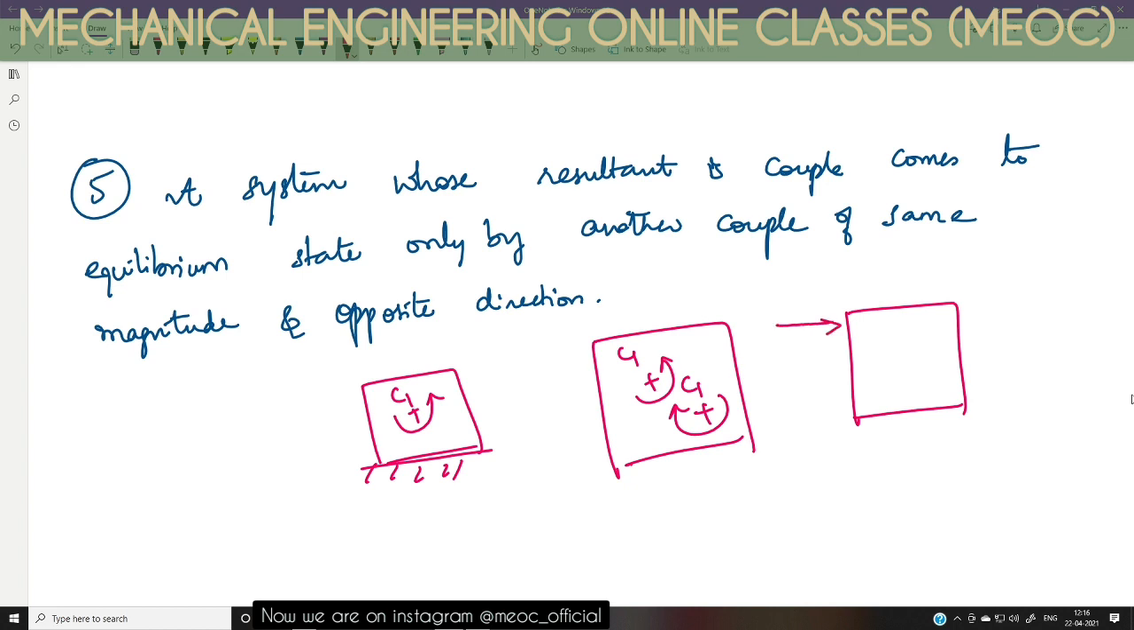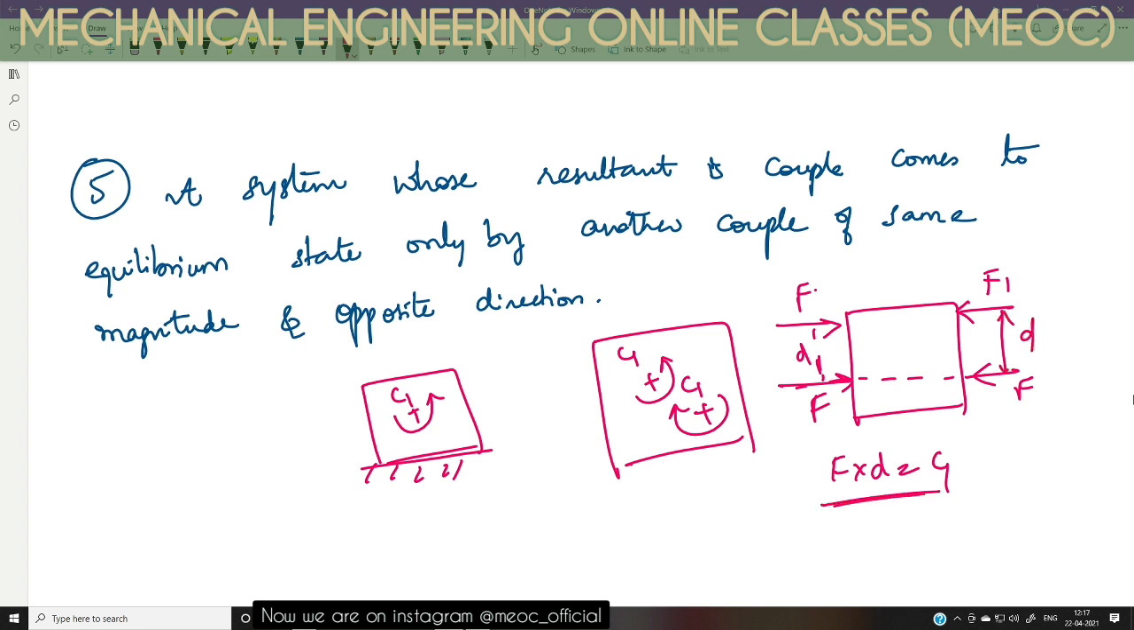It is just like I have an F. So this F and F couple is producing a couple C1, say. So I have to use another F and F that will give a rotation effect in opposite direction. So ultimately both the things get nullified. This is F, this is F again, and this is D. How we do it is a different story. Like you can have FD equal to C1. So you can use a different force and a different distance between the forces.